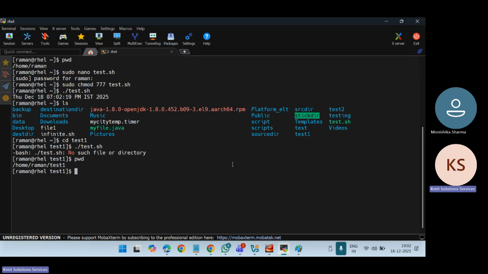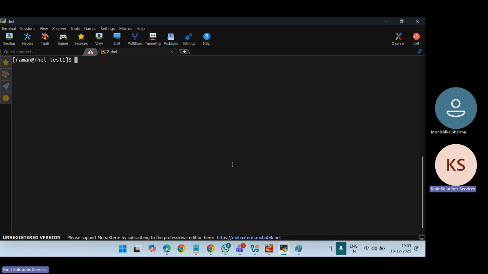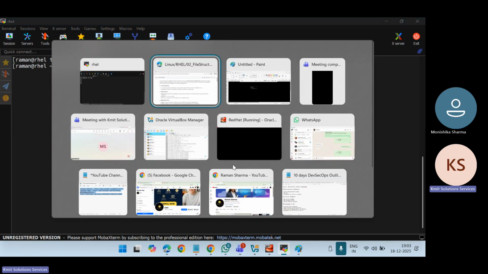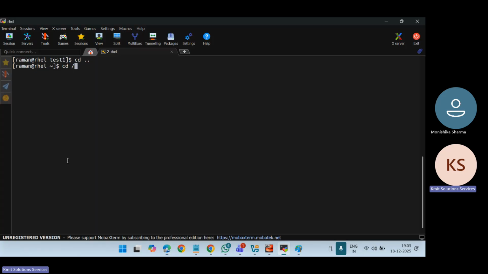In that case, what is the best way? Push this file into the bin directory. Now let us go. If I say cd, and if you want to switch to a particular directory, you need to give the absolute path. There is a relative path concept also. But for example, here I have mentioned this bin directory is under root. So I will say cd /bin. So I'm in the bin directory.